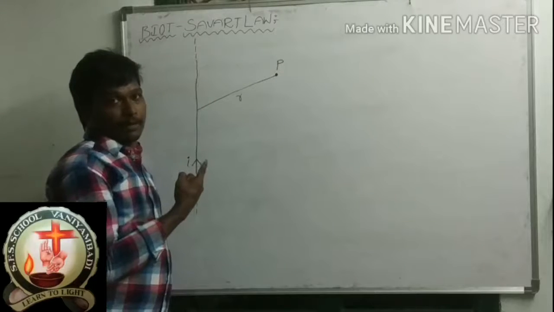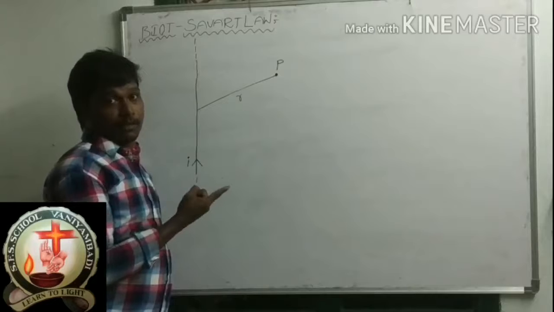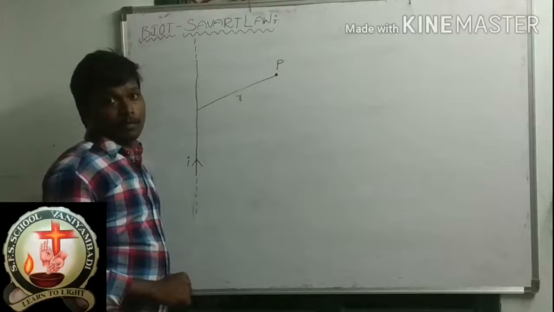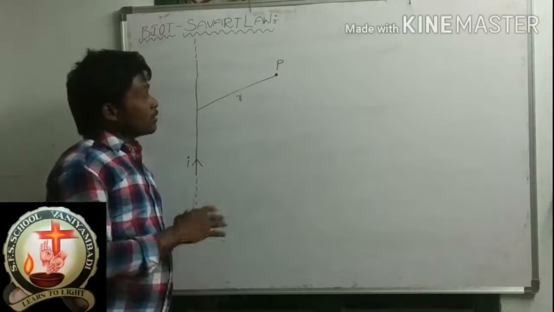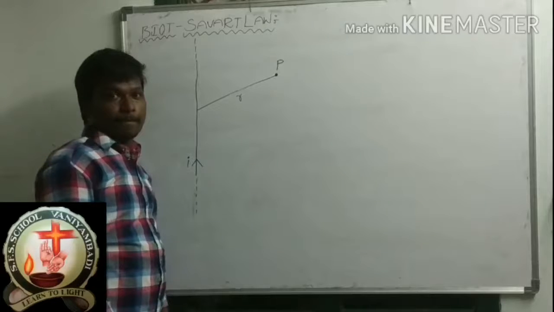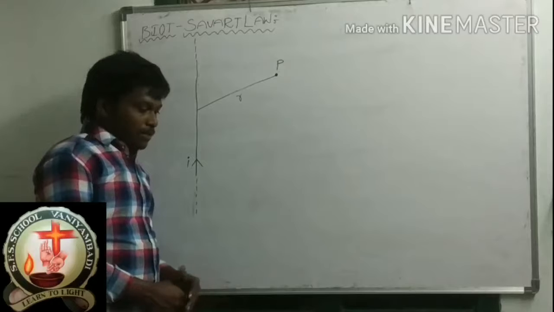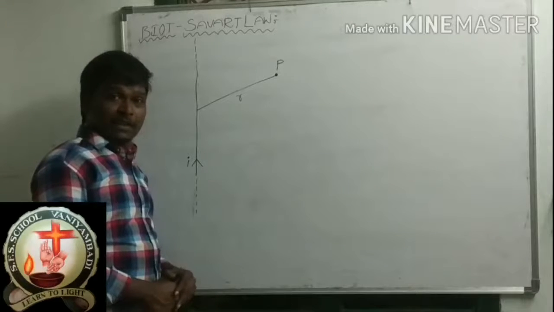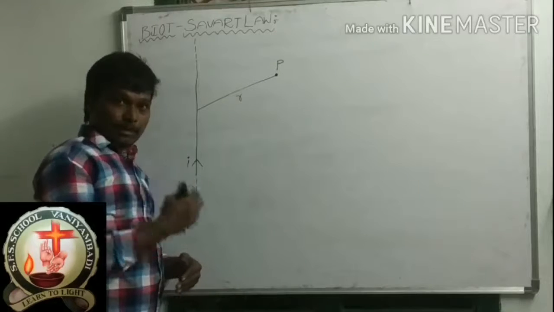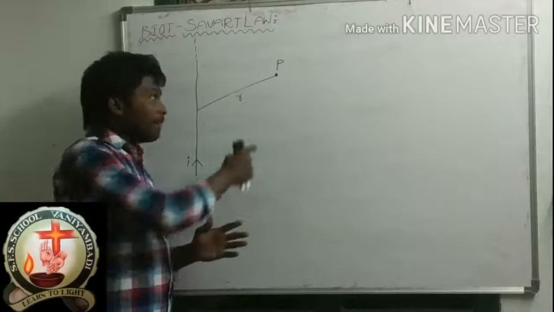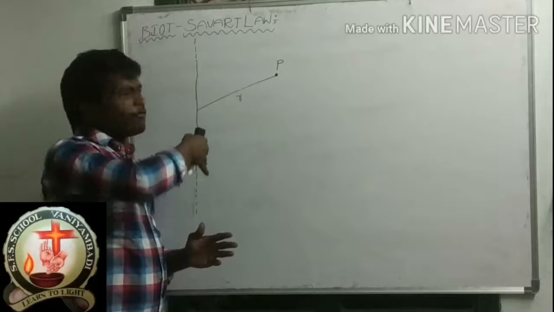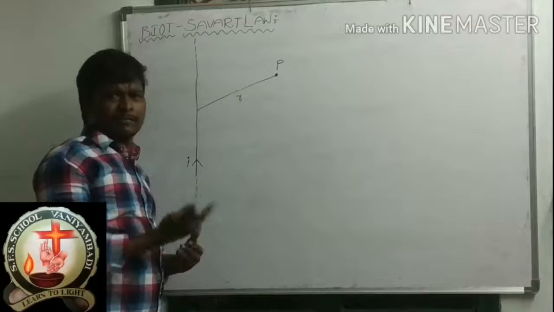But it is difficult to find the magnetic field at point P of this total wire at a time.